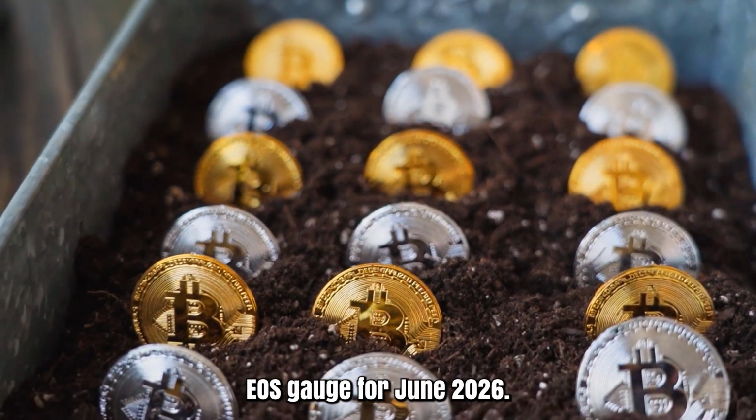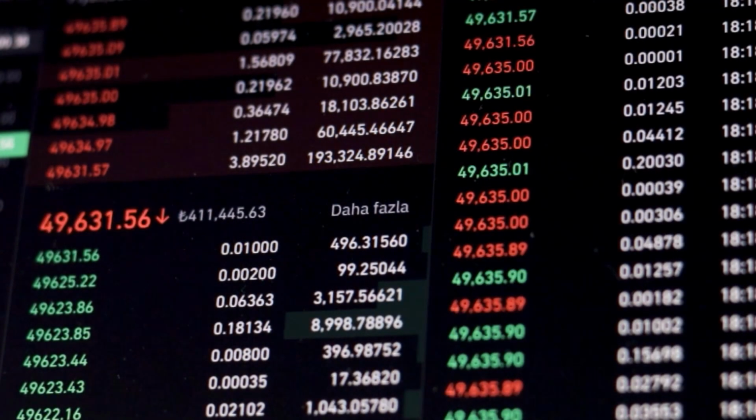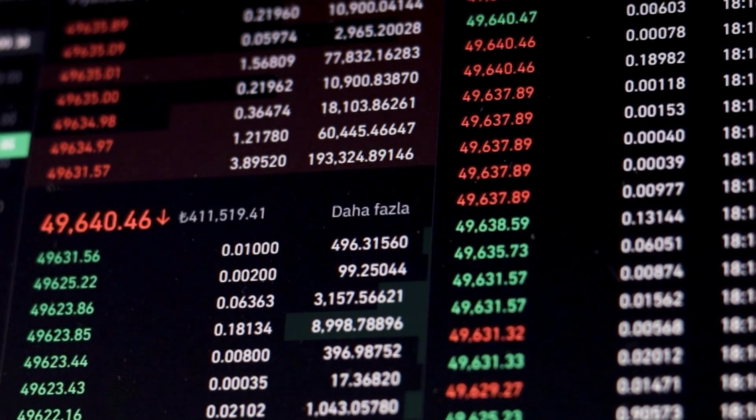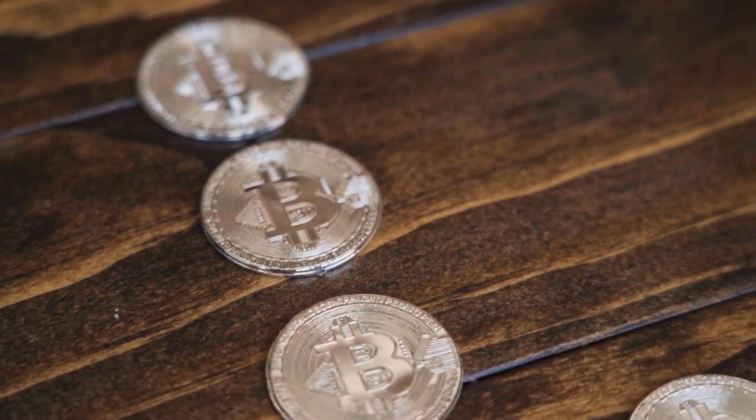EOS gauge for June 2026. To start with cost at 37.61 rands, exorbitant cost 40.88, while low cost 35.54. Found the middle value of cost 38.06.